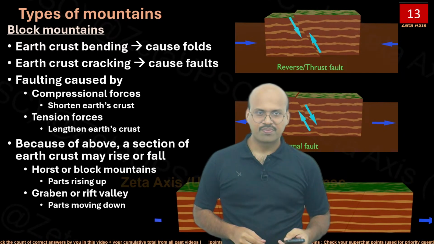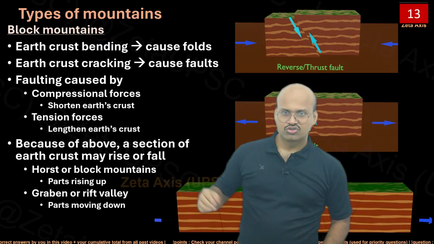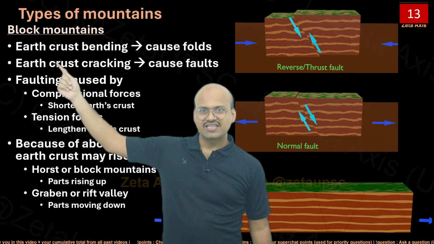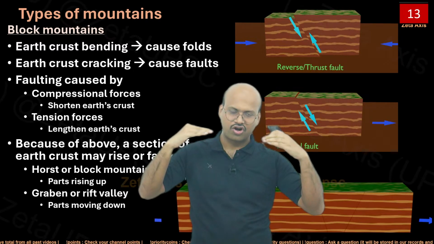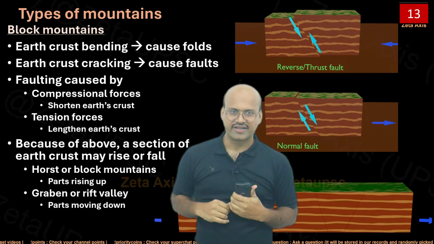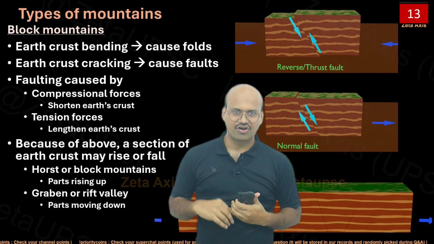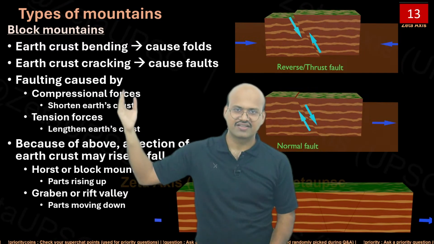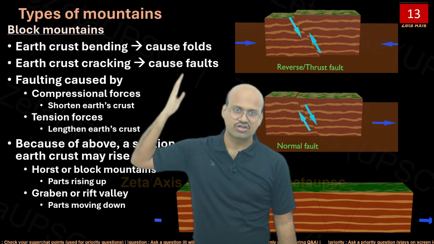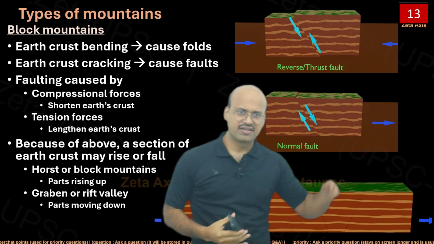Now let's see the block mountains. So earth crust bending causes folds. We saw that when there is a lot of elasticity in the plates, when they are colliding, then they will lead to formation of folds. But if there is no elasticity and the earth crust cracks up, then it will cause faults. And here are these examples.